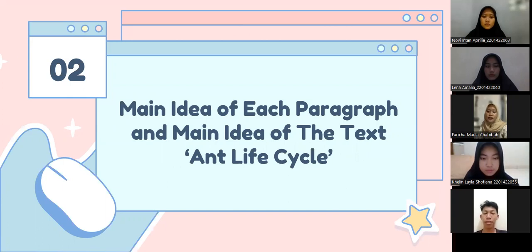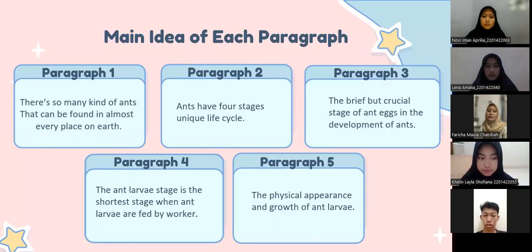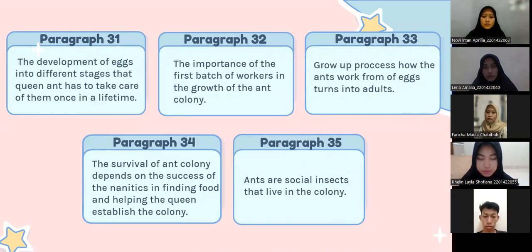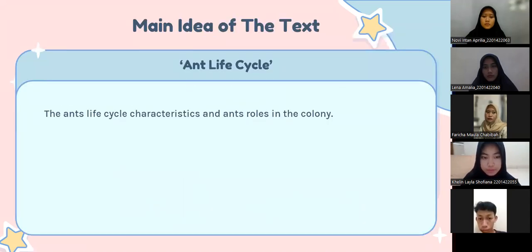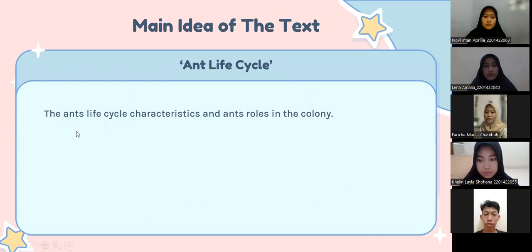Next, main idea of each paragraph and main idea of the text Ant Life Cycle. This is the main idea of each paragraph of Ant Life Cycle. And this one is the main idea of the text: the ant life cycle characteristics and ants' roles in the colony. And the next presentation will be presented by Damai and Lena.